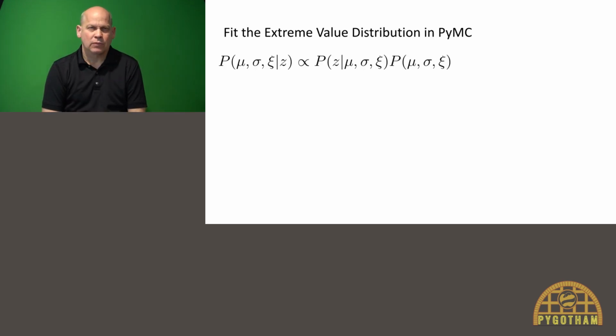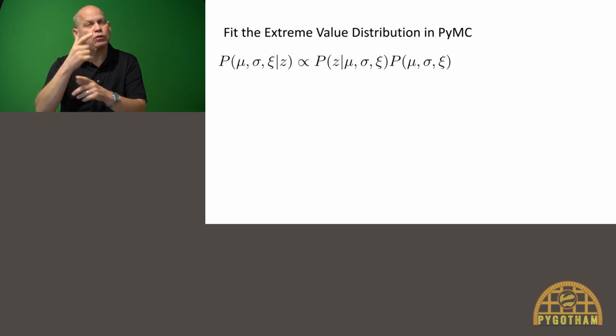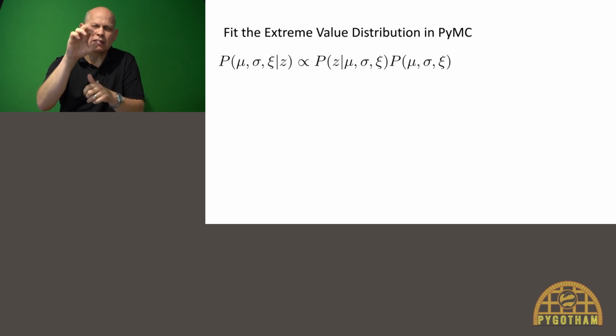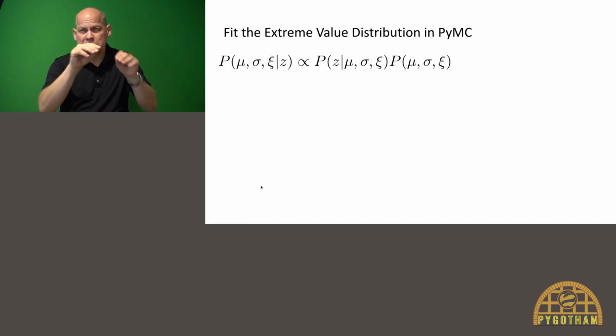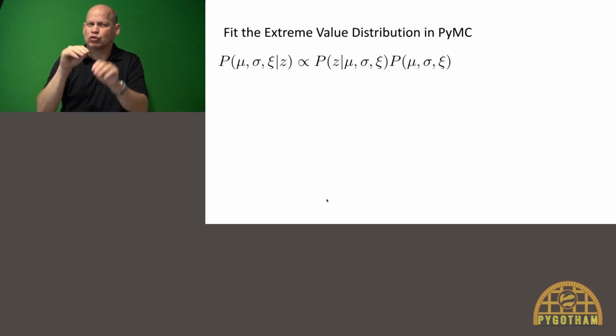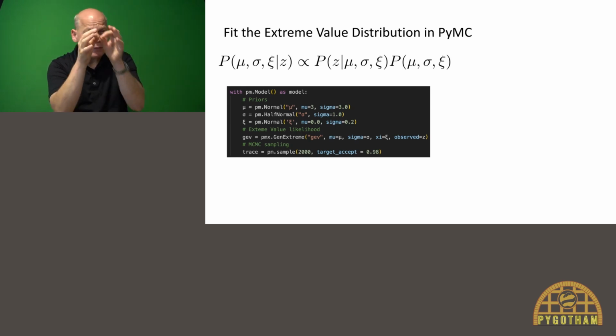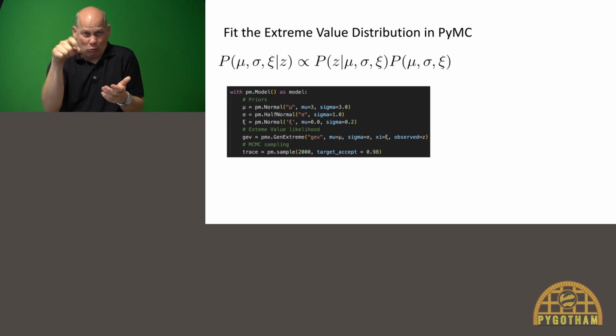All right, how can we do this in PyMC? In PyMC, we want to take a Bayesian approach. So we start with Bayes' rule. We have a posterior distribution on the left, which is proportional to a likelihood and a prior distribution. To code this up, it's actually only a couple of lines in PyMC. This is pretty much all you need.